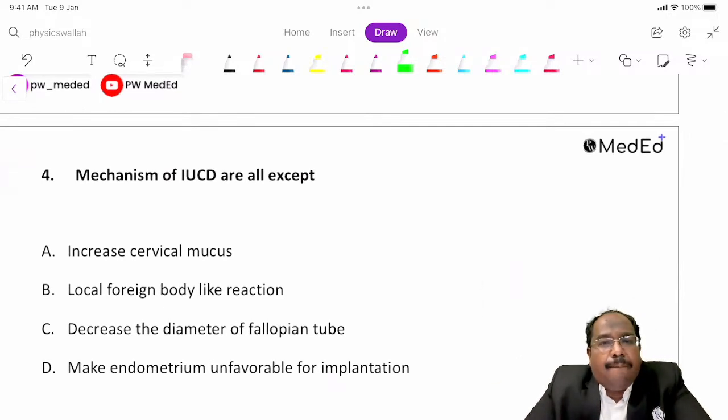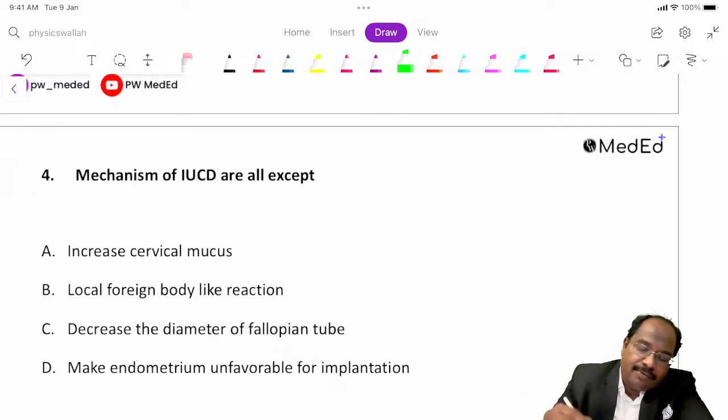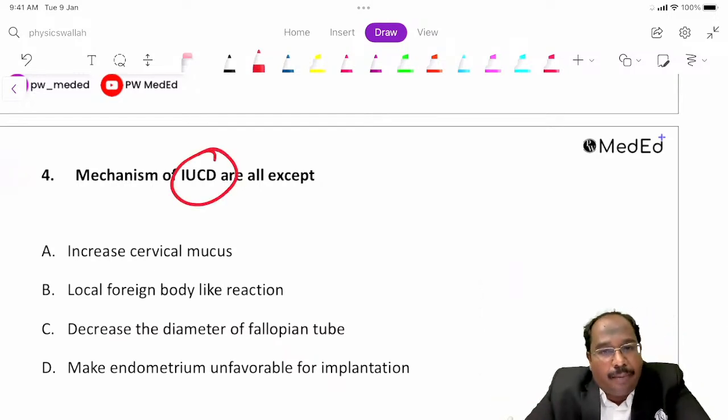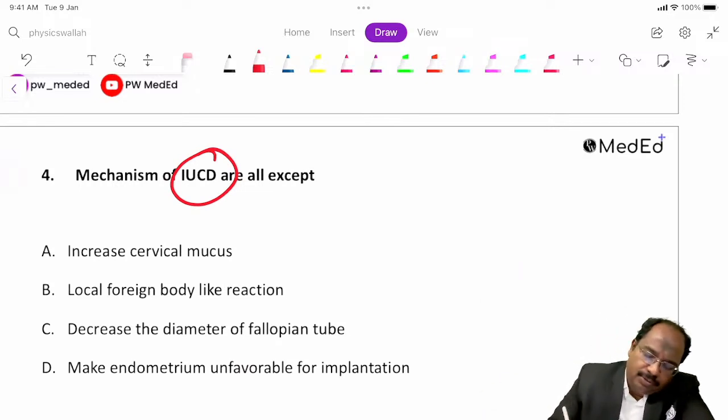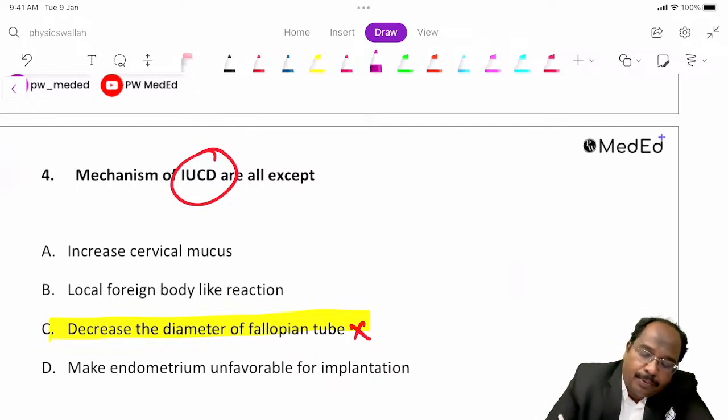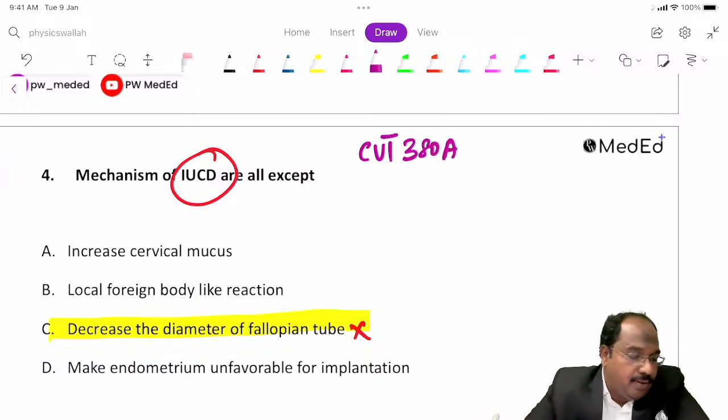Next. Mechanism of action of IUCD, all are right except this one. This is IUCD, intrauterine copper device. So what is the mechanism? All are right except this one. The IUCD we use in our program is 380A.